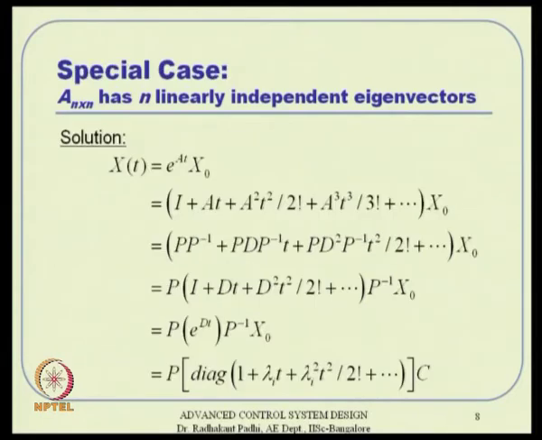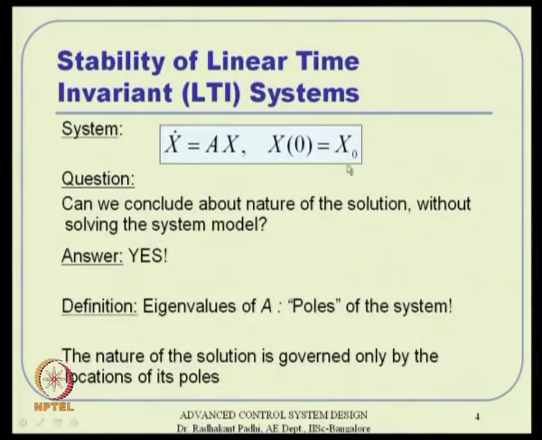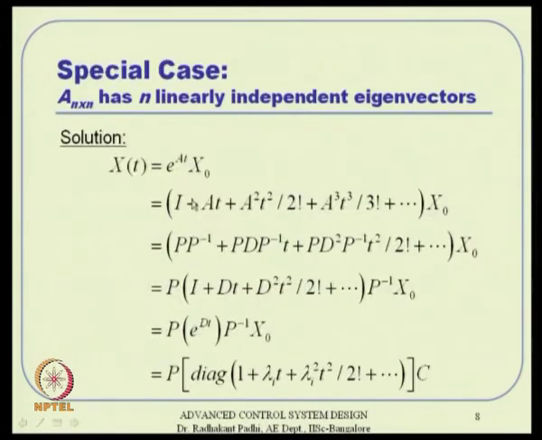Now, how do we make use of that? We know the solution of the system we started with, where A is a constant matrix, a time invariant system. Obviously, the solution takes the form e to the power A t times x 0. Now, e to the power A t I can expand that way; that is the definition of e to the power A t. We discussed that in the previous class. We started with that as a definition and then formally solved this particular form.